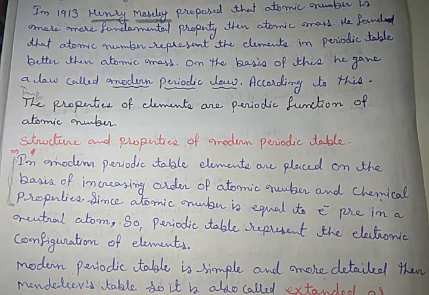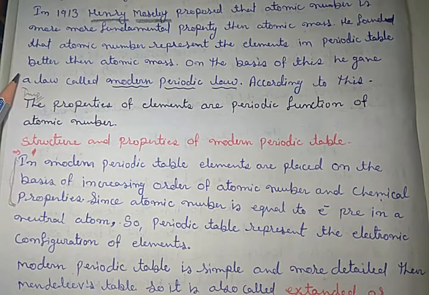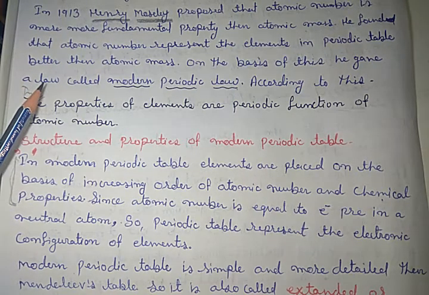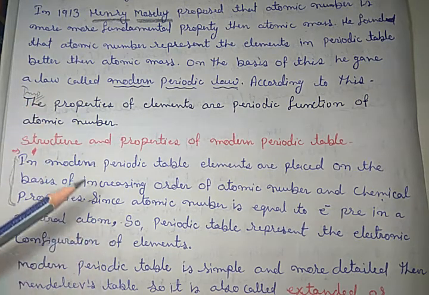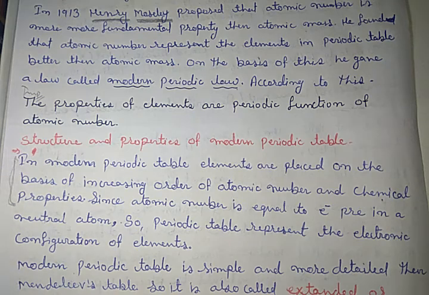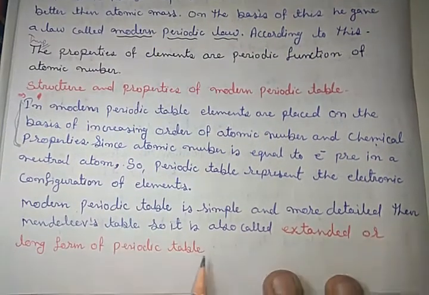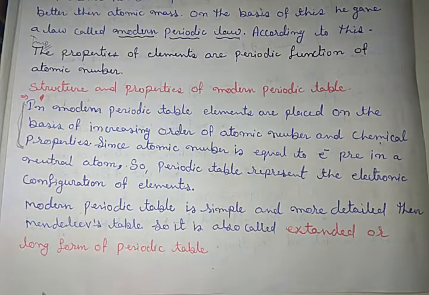The modern periodic table is just an extended form of Mendeleev's periodic table, and it is more detailed and easier than Mendeleev's periodic table. That's why it is also called the extended or long form of the periodic table.